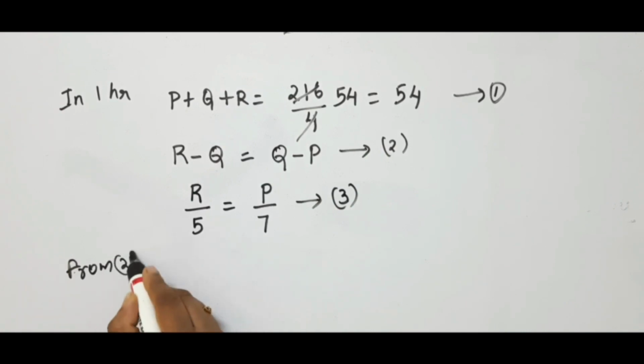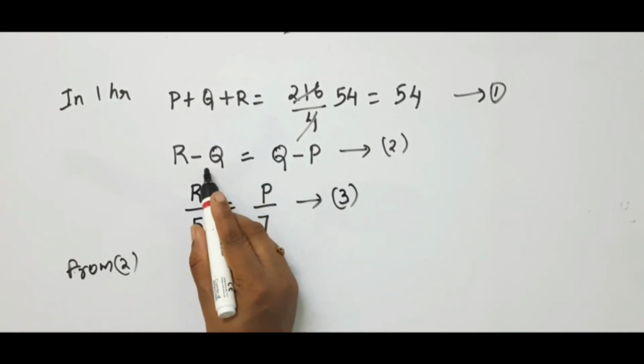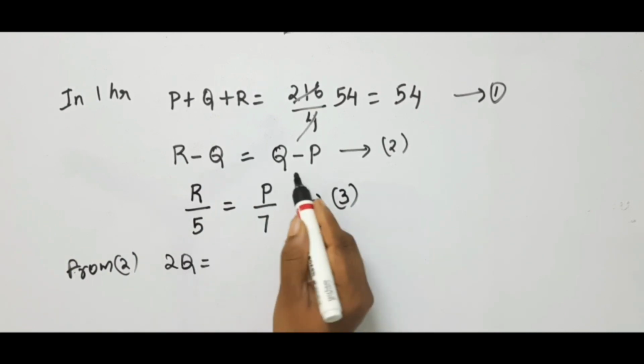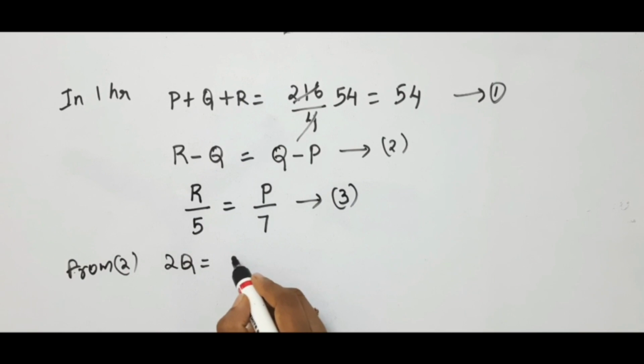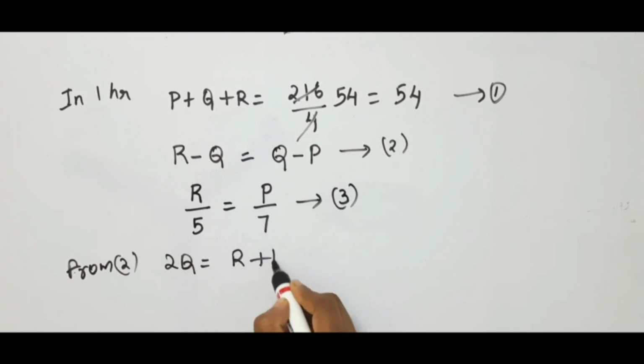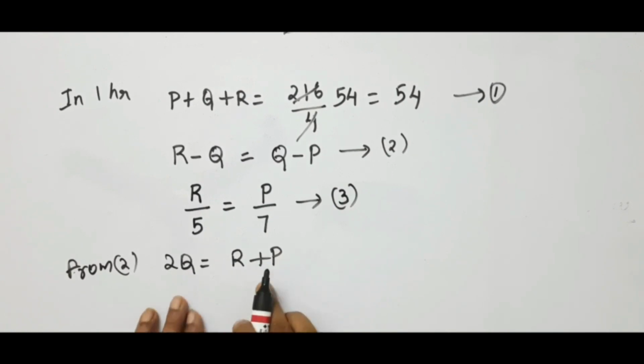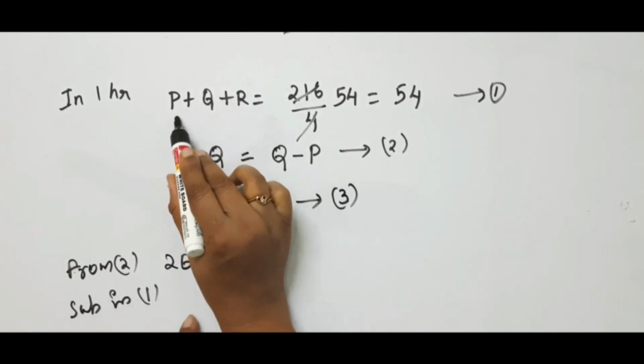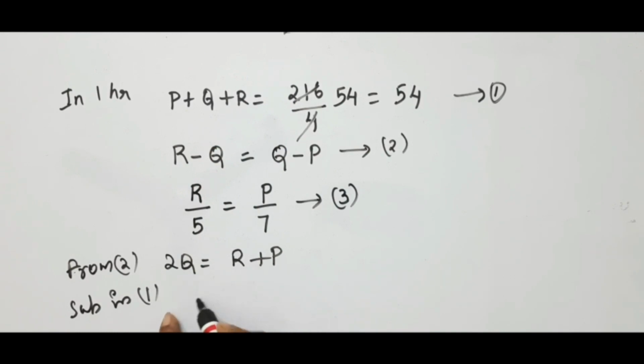Okay. From 2, when you bring this minus Q to this side, this becomes 2Q is equal to minus P to this side. This becomes R plus P. Is it not? So substitute this into 1. Now we have to substitute in 1. If you substitute this in place of P plus R, 2Q, this becomes 2Q plus Q equal to 54.